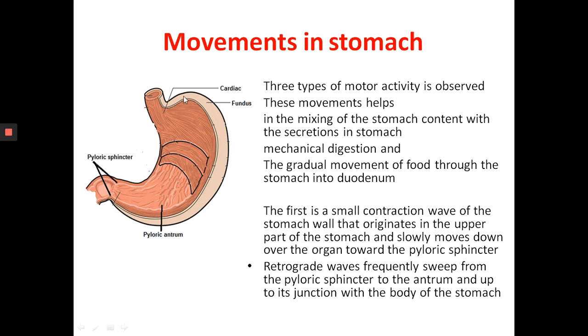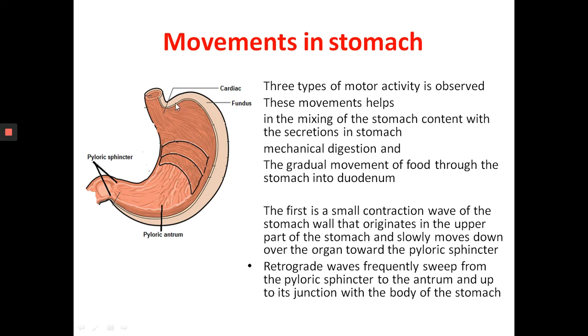The first contraction is a slow contraction. It starts from the upper part and slowly moves towards the pylorus. This type of contraction produces a slight indentation in the wall. At the same time, retrograde waves from the pyloric region frequently sweep from the pyloric sphincter to the antrum. This is the antral region, and it extends up to its junction with the body of the stomach.